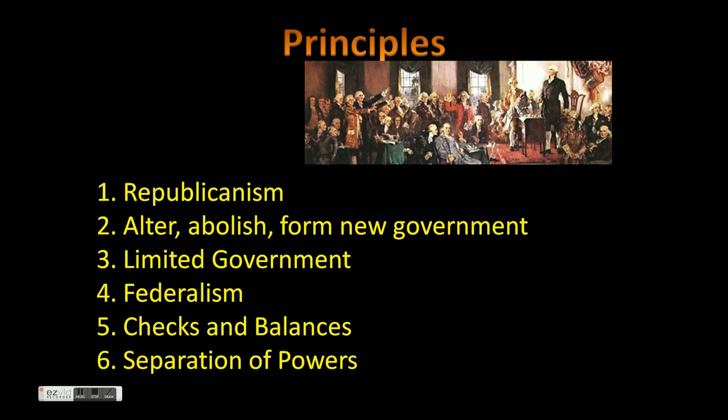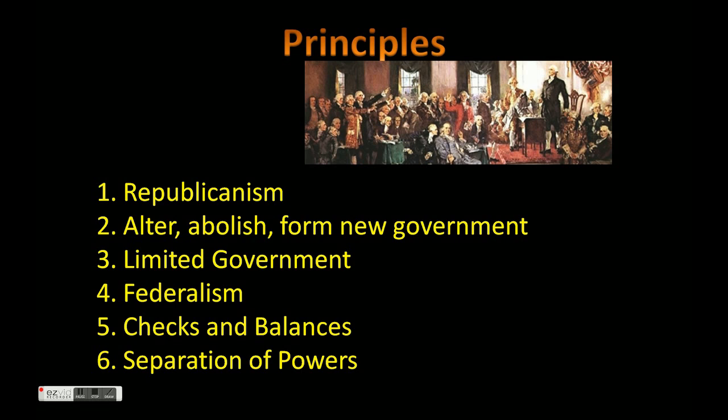So we looked at these historical venues as we created our own government. As we gathered these ideas, we really had some principles. We spent a lot of time focusing on 6 principles. You had republicanism, which was voting. And then you had people could alter, abolish, or form their new government, which is exactly what the Constitution was. It was forming a new government.